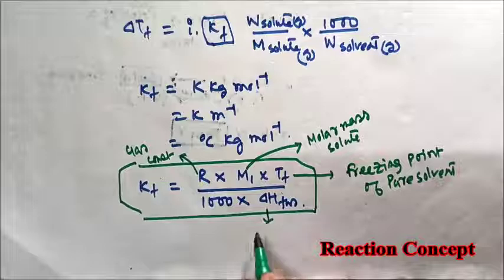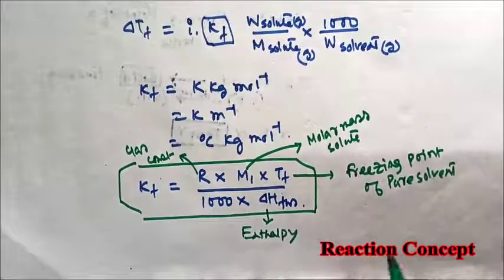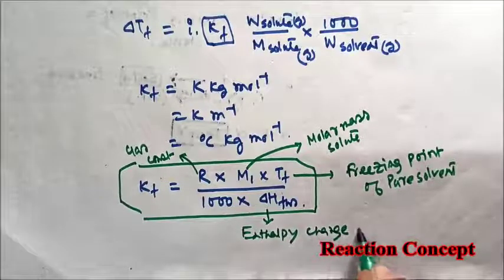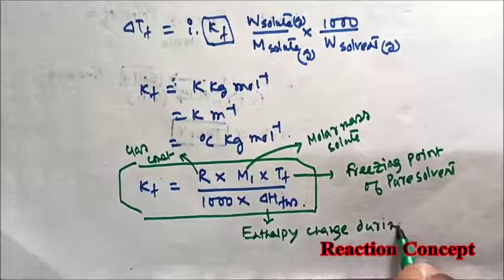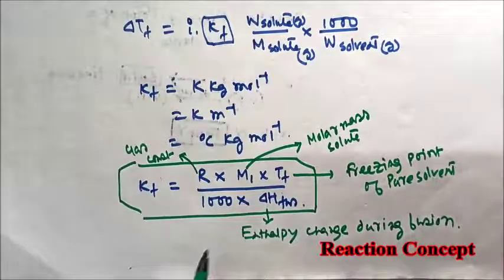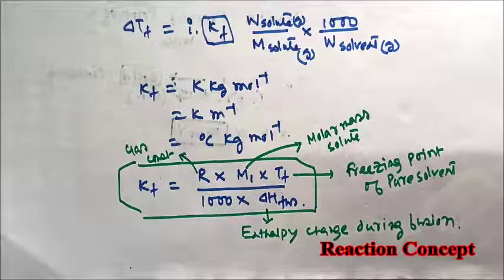And del H fusion is the enthalpy change during fusion. Okay, you should memorize this formula. So this is it for the depression of freezing point.